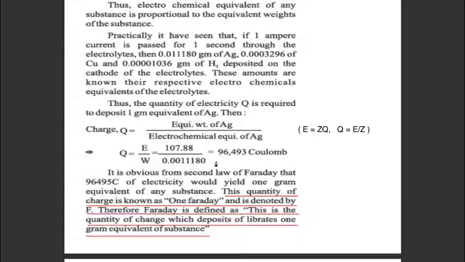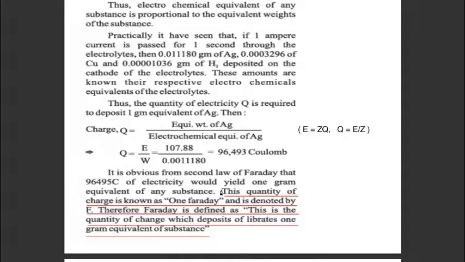So this gives 96,493 coulomb. This 96,493 coulomb of electricity would yield 1 gram equivalent of silver or 1 gram equivalent of any substance.